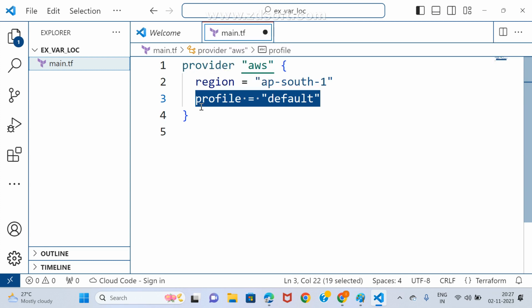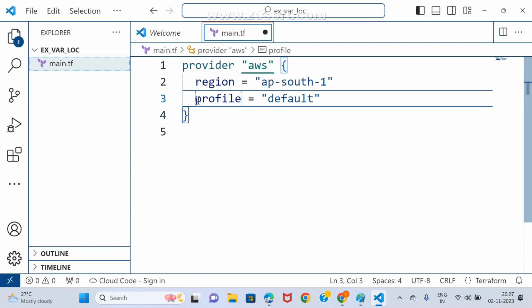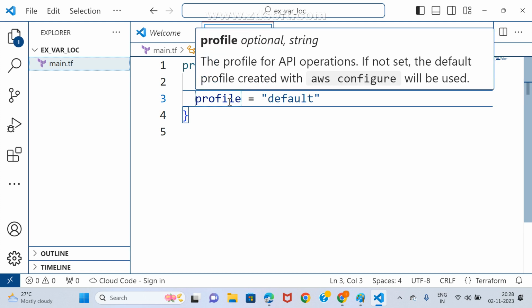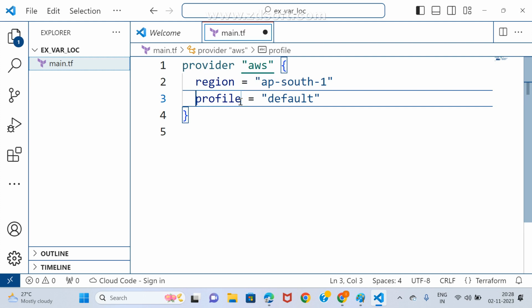See what we are maintaining here. We are maintaining security. Simply we can say we are hiding the access key and secret key with the help of profile. The profile is available within our user, in the AWS folder, which holds the access key and secret key. I hope you got it.